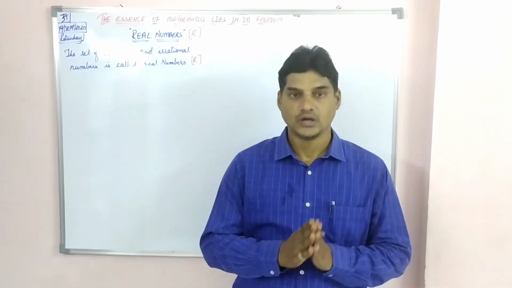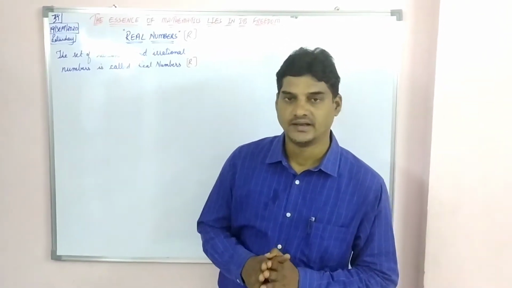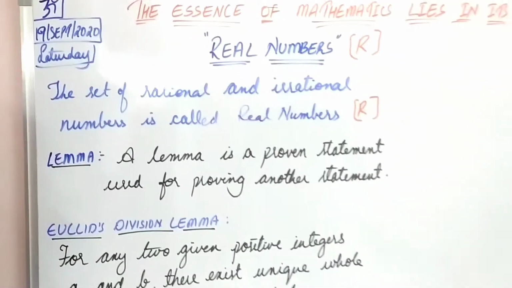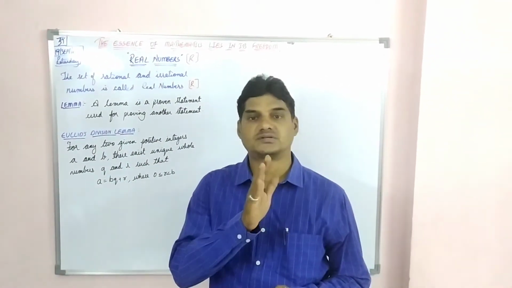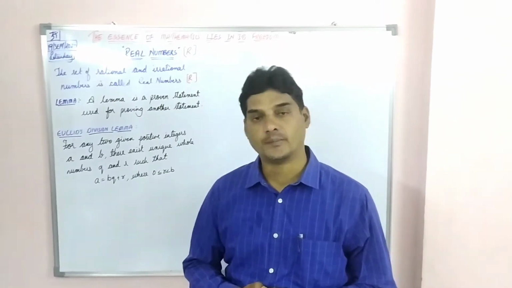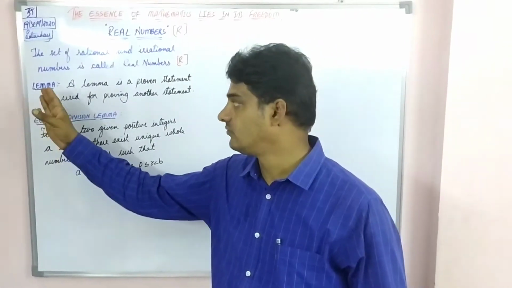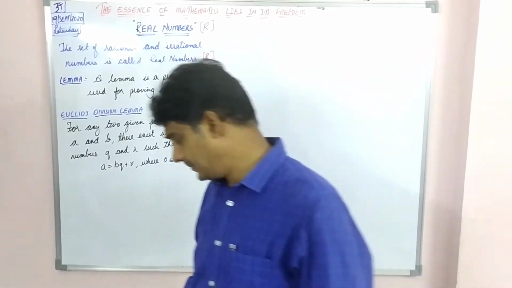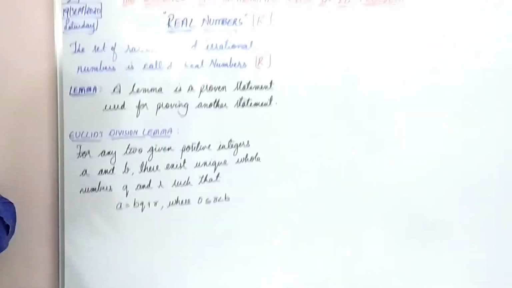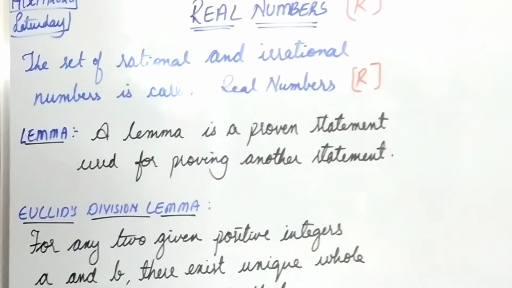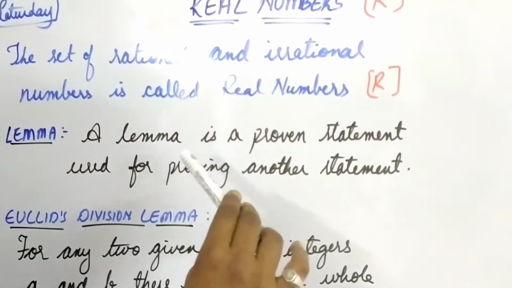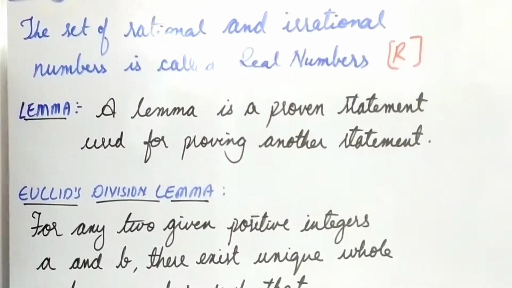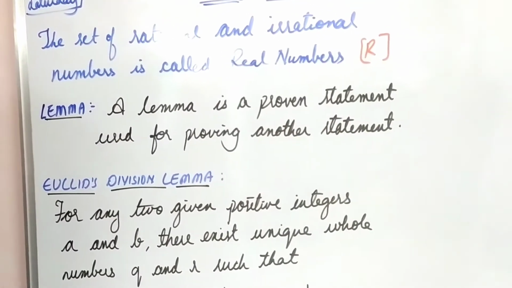So here we go in detail about real numbers. Now students, what are we going to study in real numbers? As I told, step by step we have designed this topic. Let us understand the first term, called lemma. What is a lemma? A lemma is a proven statement used for proving another statement. To prove another statement, we will take the help of this statement. That is known as a lemma.